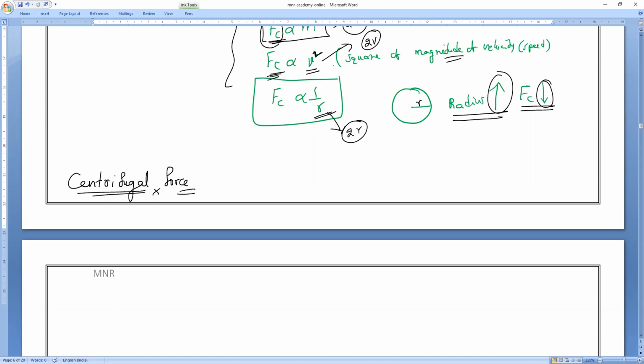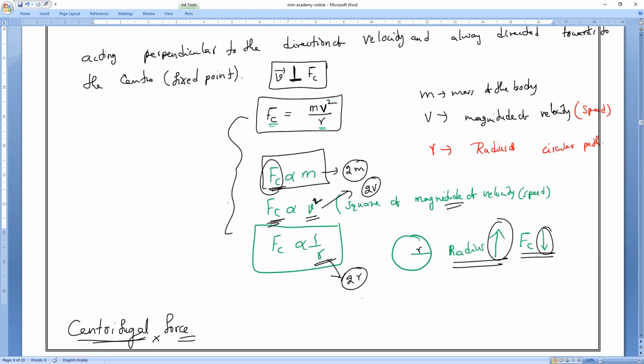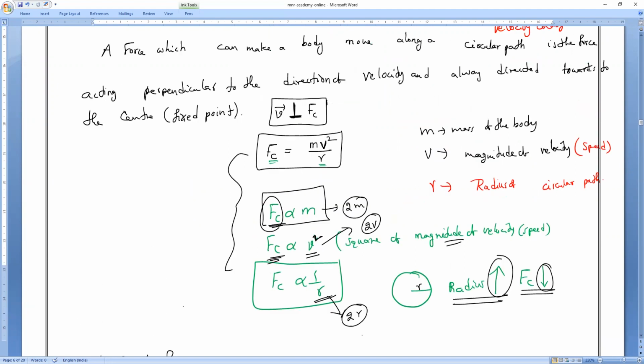Okay, guys. What's the last one, sir? Yes, can you read the last one? Which one? Centripetal force, centrifugal force. No, sir.